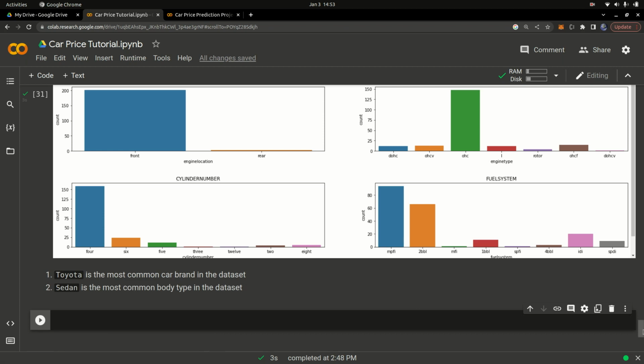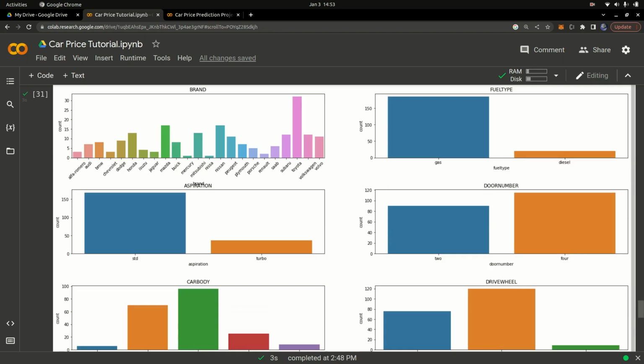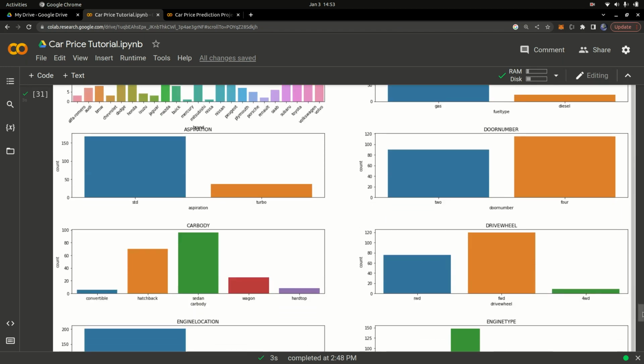Basically, just by looking at this graph, you can make your own inferences. So let me just write some for you, at least for inspiration. You can say some inferences that I noted earlier on. You can see gas fuel type is the most common one. Four door vehicles are the most common one, right? And four wheel drive is the most common one.